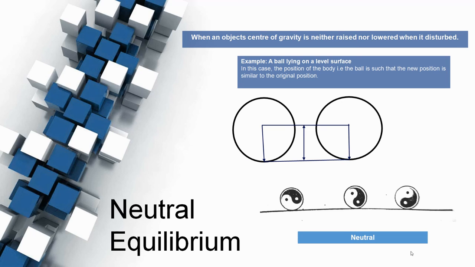Neutral equilibrium exists when an object's center of gravity is neither raised nor lowered when it is disturbed. A good example is a ball. As the ball rolls across the floor, its center of gravity remains the same. For example, a ball lying on a level surface. In this case, the new position of the ball is similar to the original.